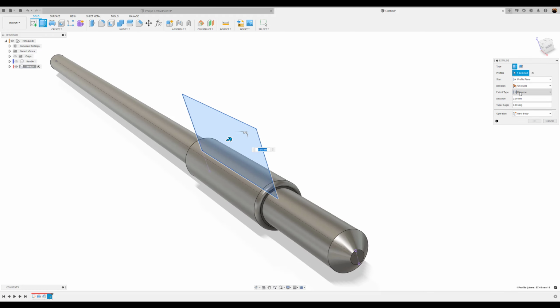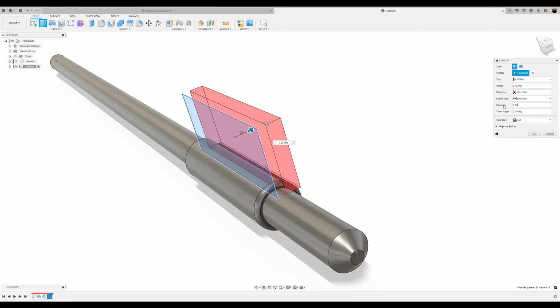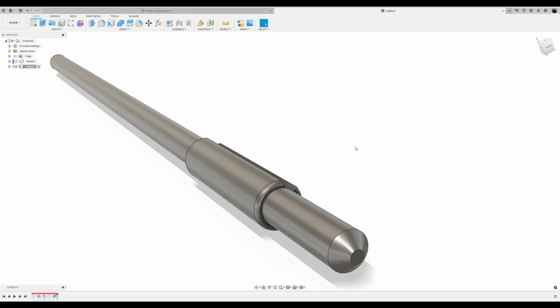And so what we're going to do now is give it an offset of about 0.75. And the distance, we're going to make it 1.25. And make sure it's set to cut. Select OK.